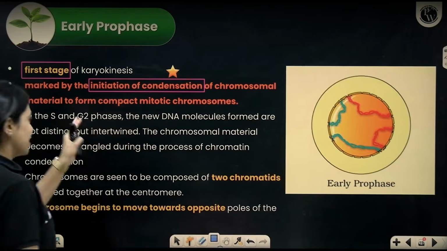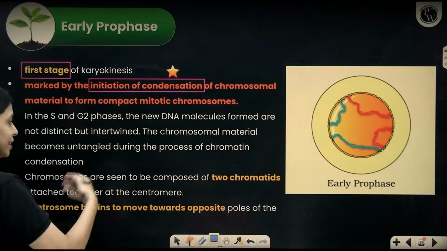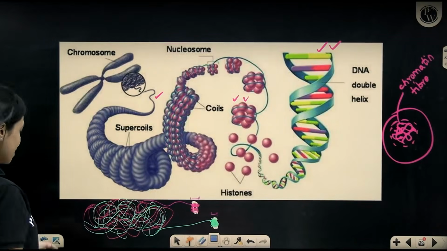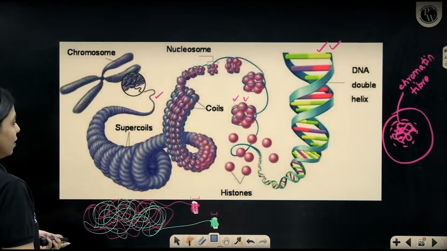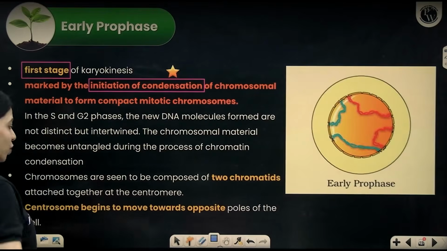Initiation of condensation of chromosomal material to form compact pre-mitotic chromosomes. In the S and G2 phases, the new DNA molecules formed are not distinct. Like I said, they are intertwined. They look like these sort of threads that are interspersed. But during early prophase, they start to get untangled and become more and more condensed.